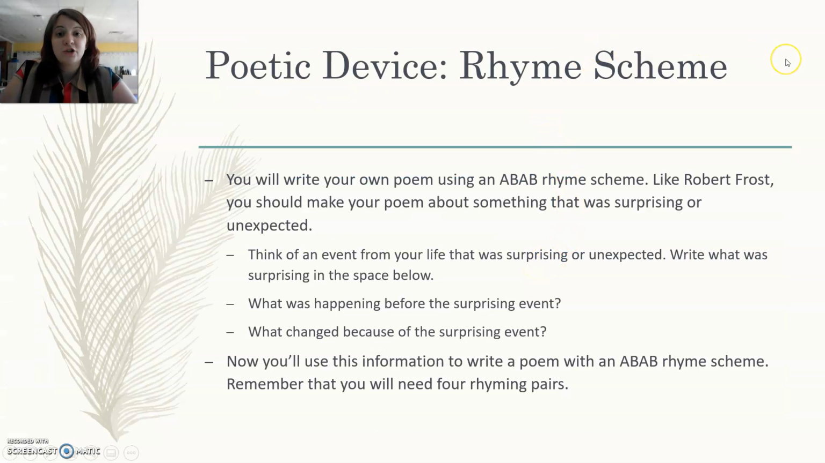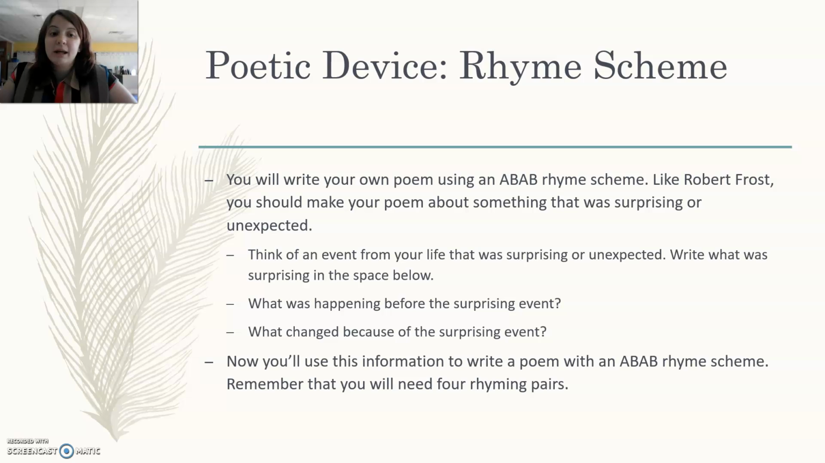So now you're going to actually write an A, B, A, B rhyme scheme. Like Robert Frost, you should make your poem about something that was surprising or unexpected. So think of an event from your life that was surprising or unexpected, what was happening before that surprising event, and what changed because of it.